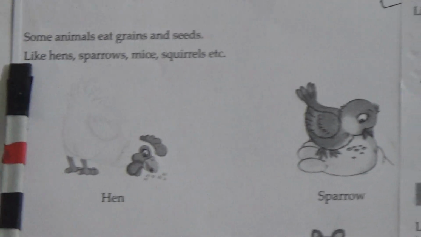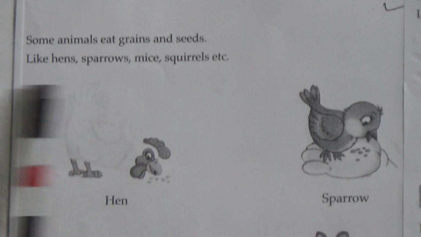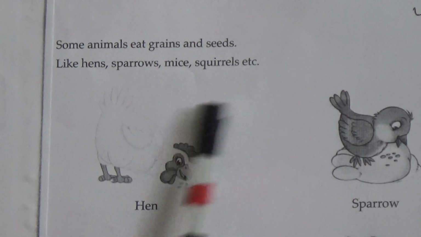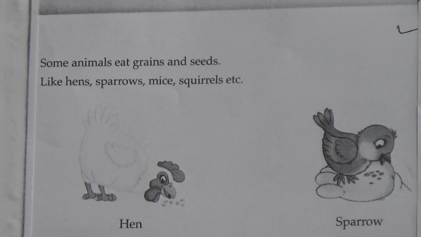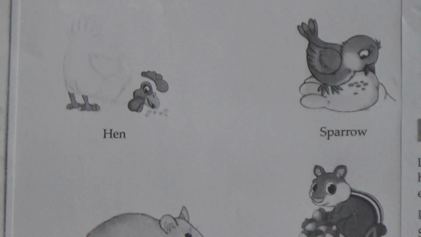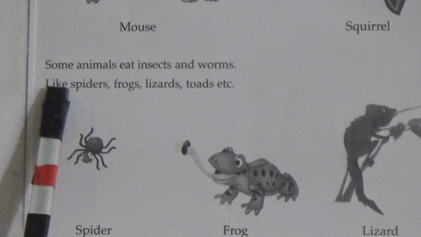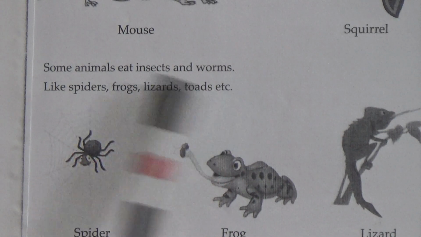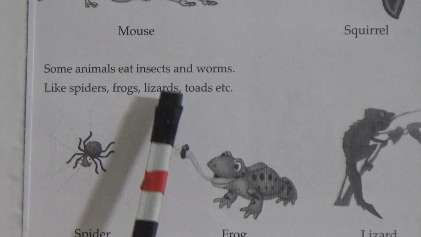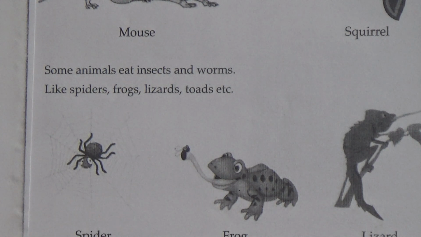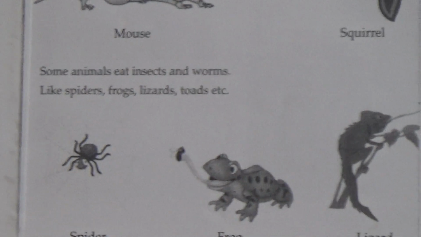Some animals eat grains and seeds. Some animals eat grains and seeds like hens, sparrows, mice, squirrels, etc. See, you are given the picture of hen, sparrow, this is mouse and this is squirrel. Now some animals eat insects and worms like spiders, frogs, lizards, toads, etc. This is the figure of spider, this one is frog and this one is lizard.